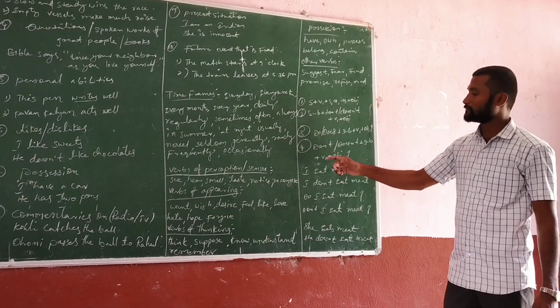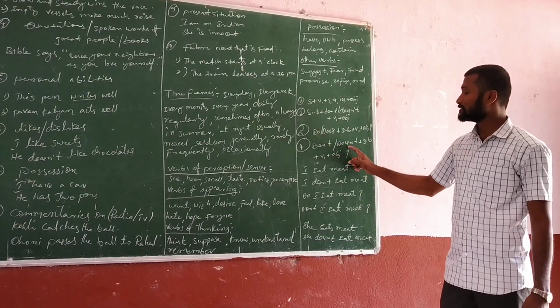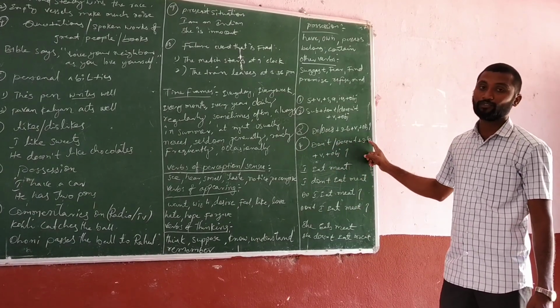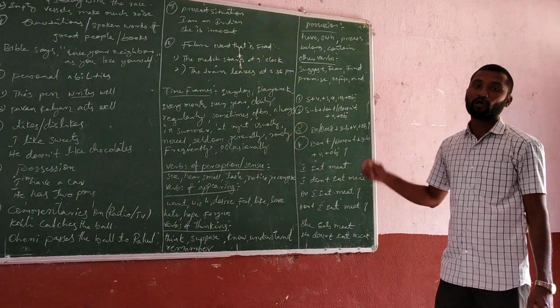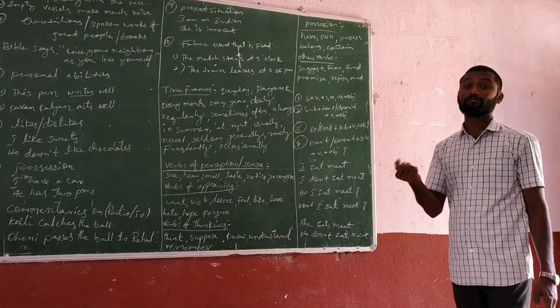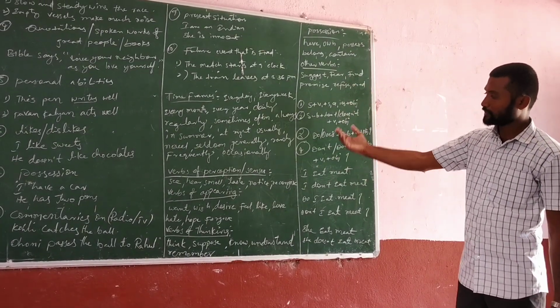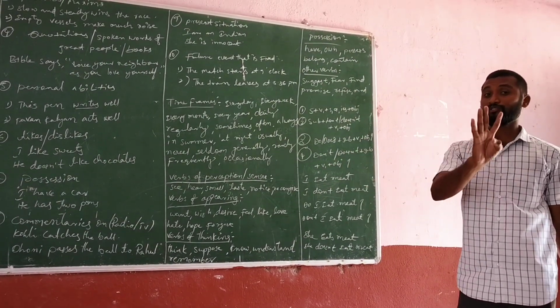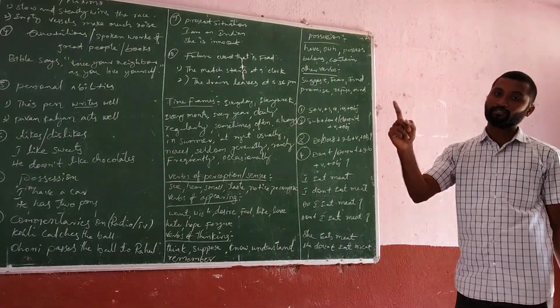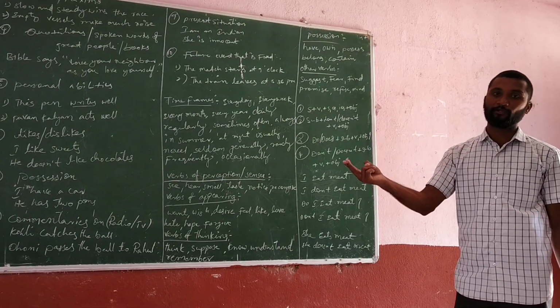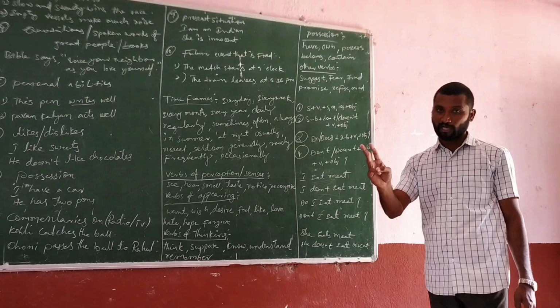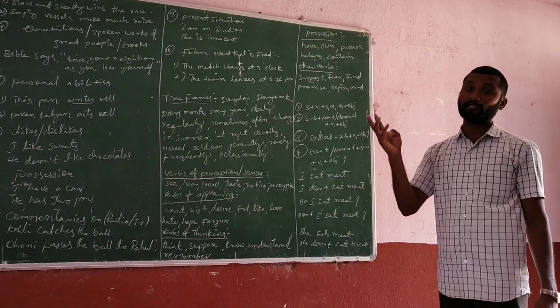And the next one is don't, doesn't plus subject plus V1 plus object, a yes or no negative question. So in the simple present tense, I gave four structures: positive, negative, yes or no questions, and yes or no negative questions.